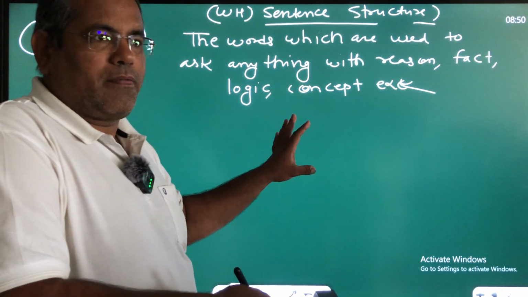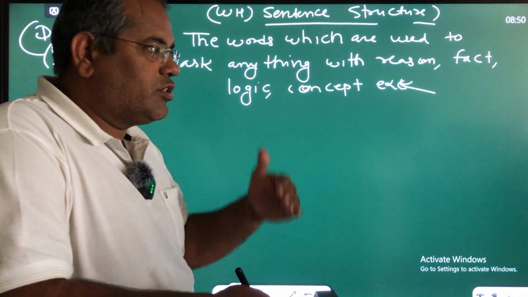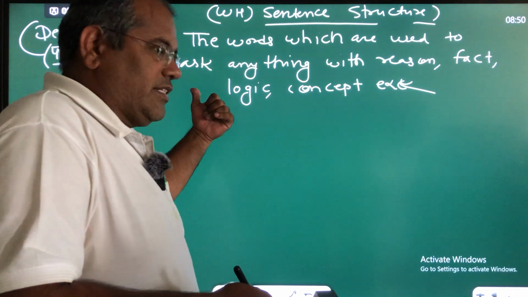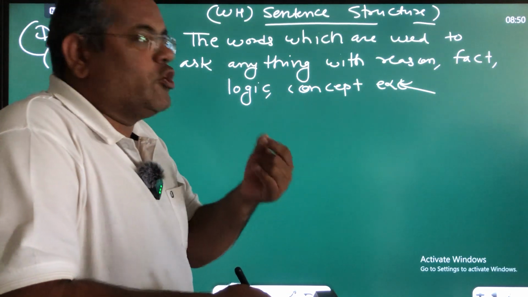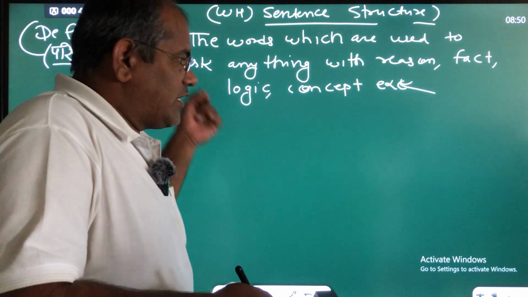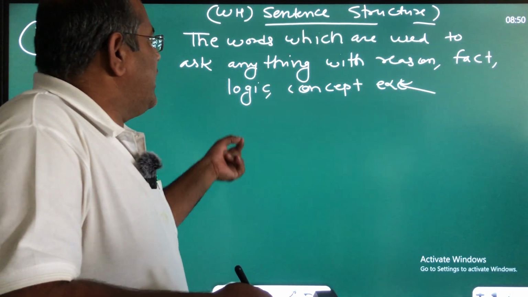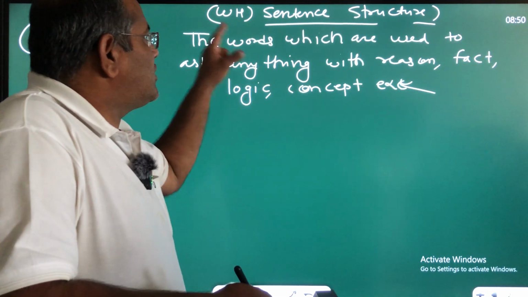To ask anything, we use some words at the first place. It means interrogative words. We use them at the first place to ask anything. It means the sentence belongs to WH sentence structures.